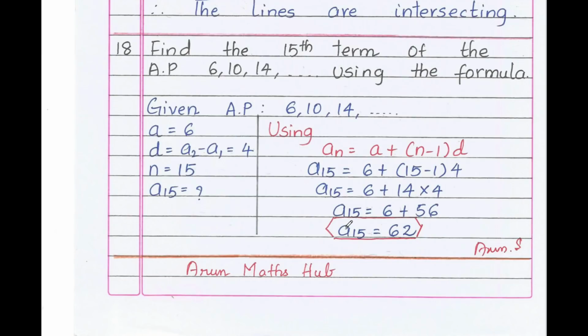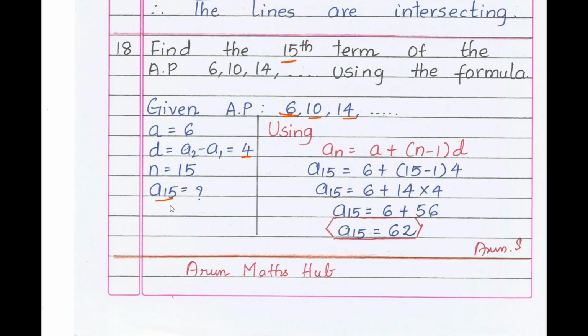Moving to 18th question, find the 15th term of the arithmetic progression 6, 10, 14 using the formula. Very simple question. First write down the given AP. What is the given AP? Given AP is 6, 10, 14 and so on. First find out the first term. a equals what? 6. d equals a2 minus a1, that is 10 minus 6 equals what? 4. n equals what? 15. We need to find out 15th term, therefore n equals 15.